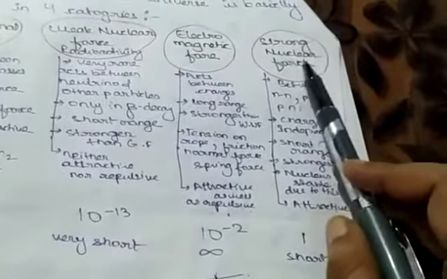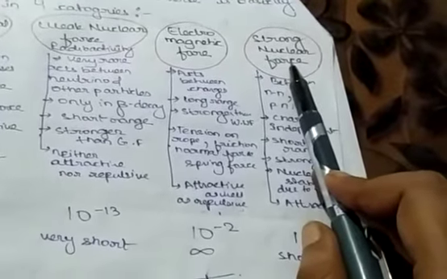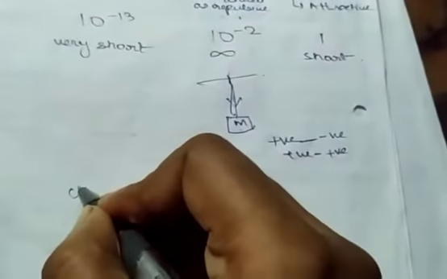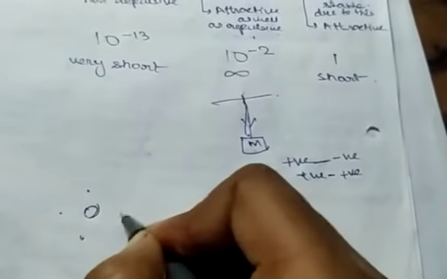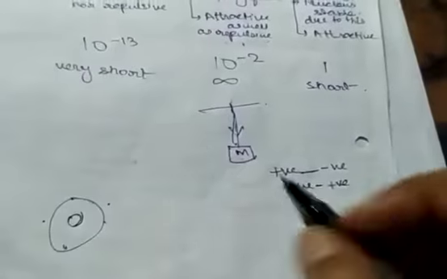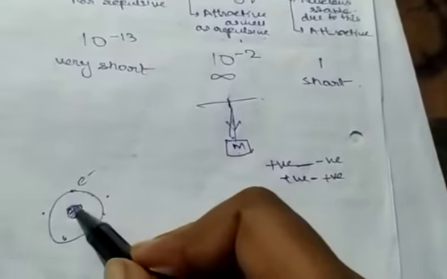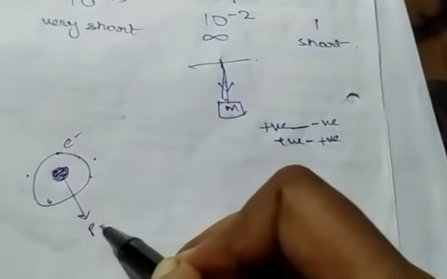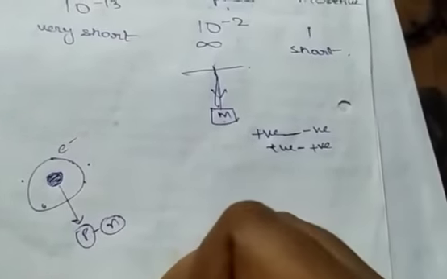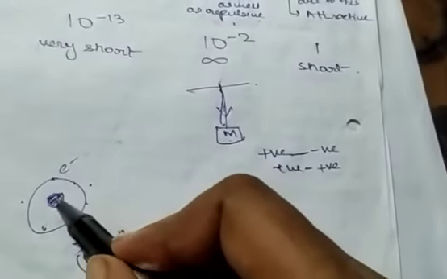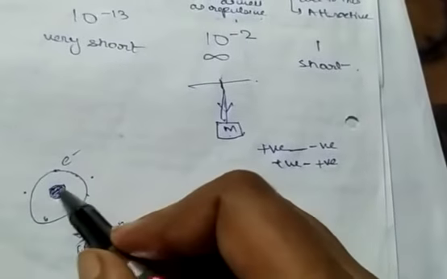Then strong nuclear force. Strong nuclear force is a typical type of force that is present inside the nucleus. See, try to understand. Suppose there is a nucleus and there are electrons revolving around it. The electron has a negative charge. Inside this nucleus, what things are present? Proton as well as neutron. Now proton has a positive charge and neutron does not have any charge. But is there only one proton present? No, there are many protons present here.